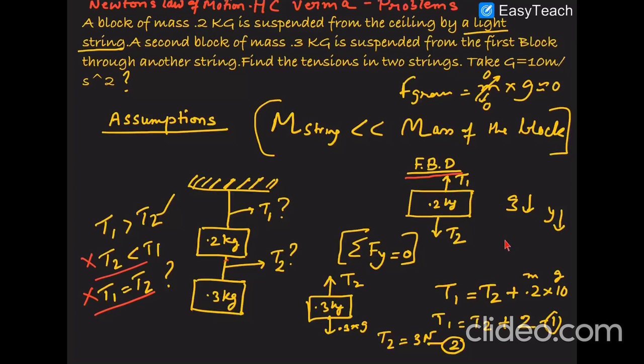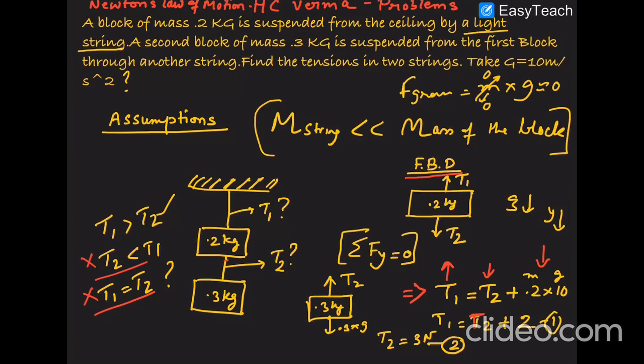So T1 acts upward, T2 acts downward, and due to gravity there is an mg force acting downward. So the equation will be T1 equal to T2 plus 0.2 into 10. That's the first equation.